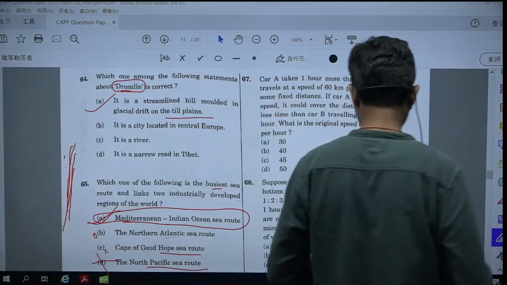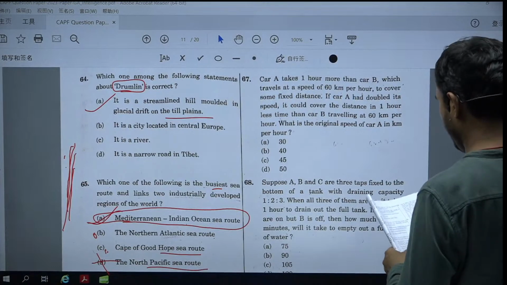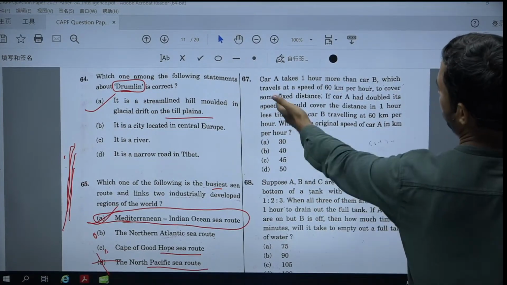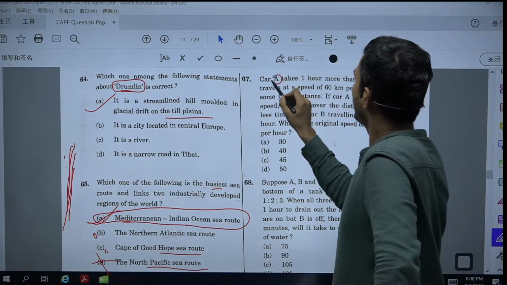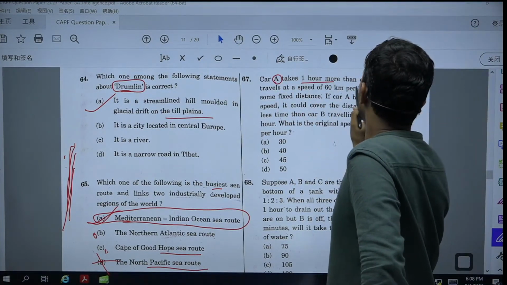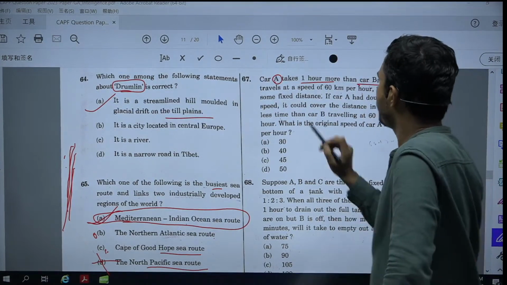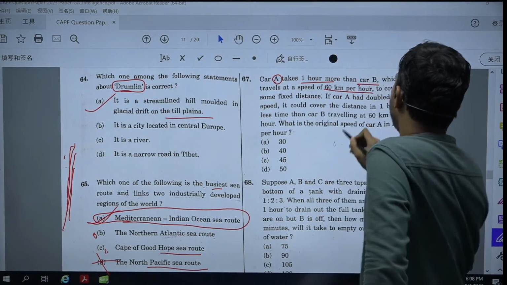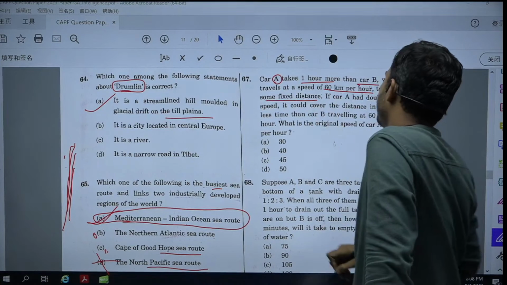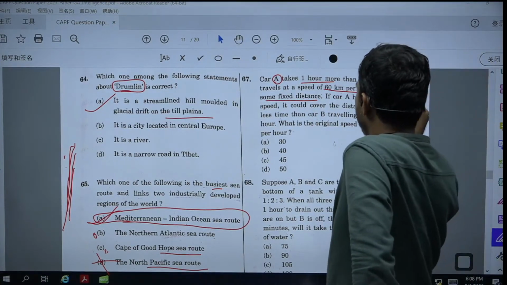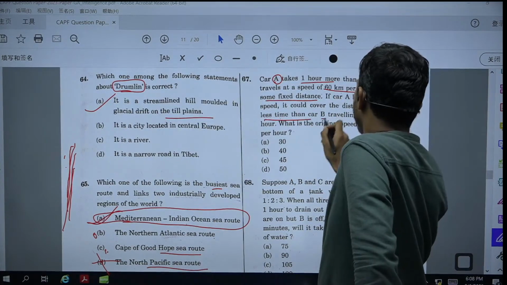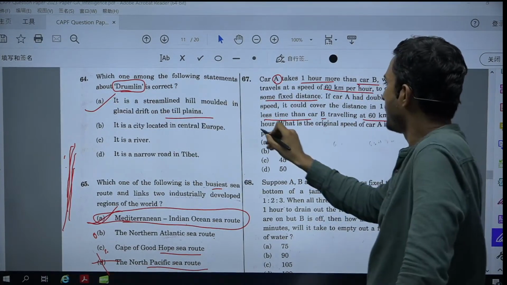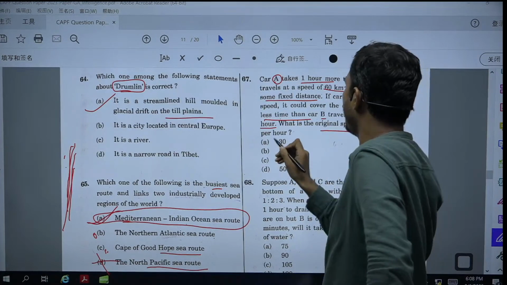So let's talk about question number 67. Car A takes 1 hour more than car B, which travels at the speed of 60 kilometers per hour, to cover some fixed distance. If car A doubles its speed, it could cover the distance in 1 hour less than car B, which travels at 60 kilometers per hour. What is the original speed of car A and B?